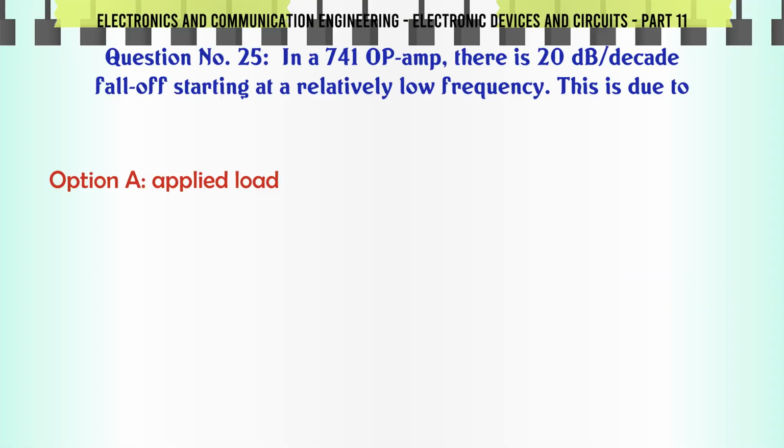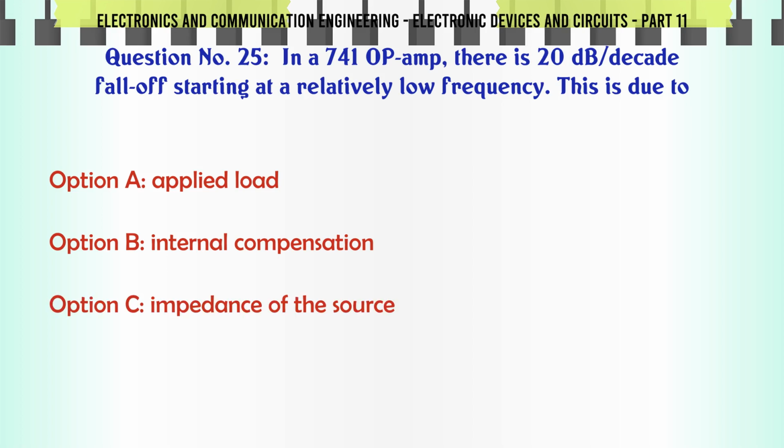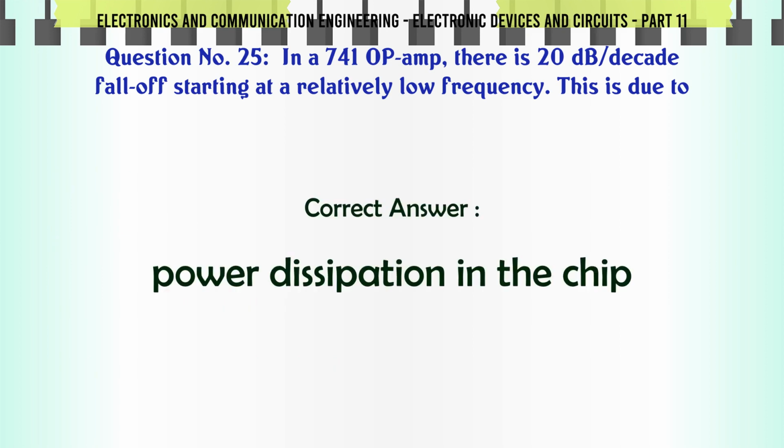In a 741 op-amp there is 20 dB per decade fall off starting at a relatively low frequency. This is due to: a. Applied load, b. Internal compensation, c. Impedance of the source, d. Power dissipation in the chip. The correct answer is power dissipation in the chip.